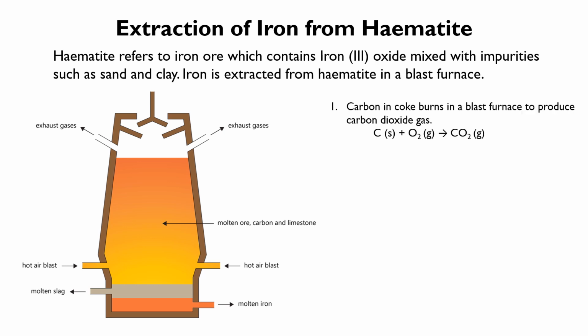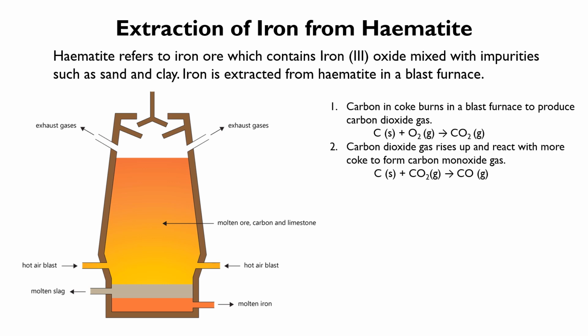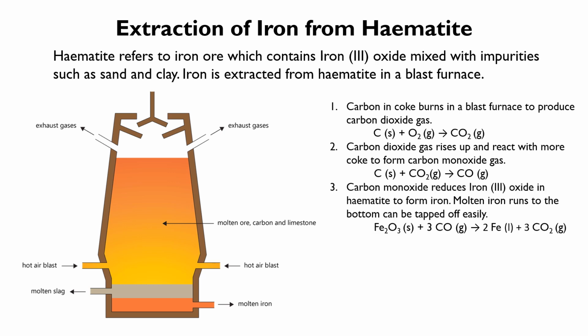First, carbon in coke burns in the blast furnace to produce carbon dioxide gas. Second, carbon dioxide gas rises up and reacts with more coke to form carbon monoxide gas. Third, carbon monoxide reduces iron(III) oxide in hematite to form iron, and the molten iron runs to the bottom and can be tapped off easily.